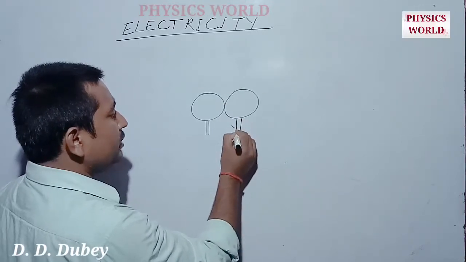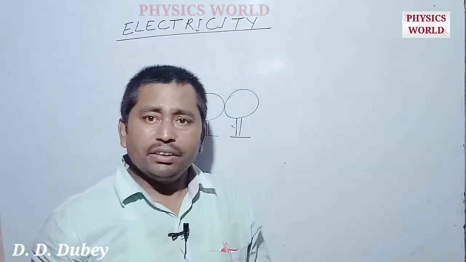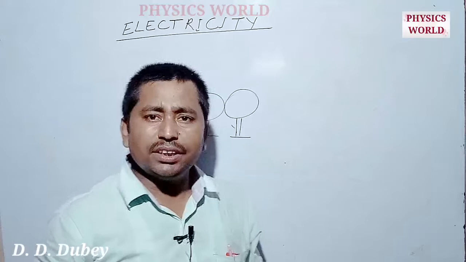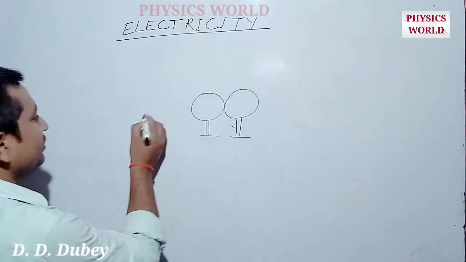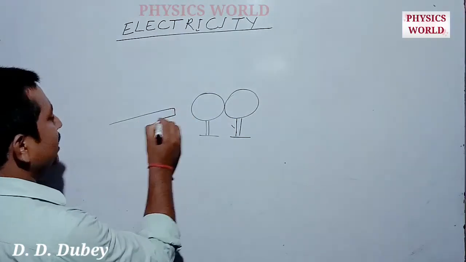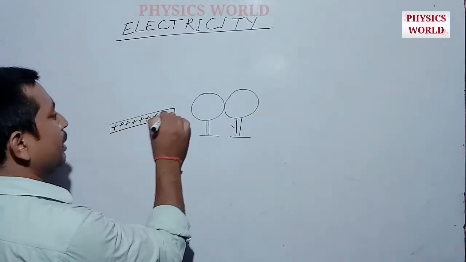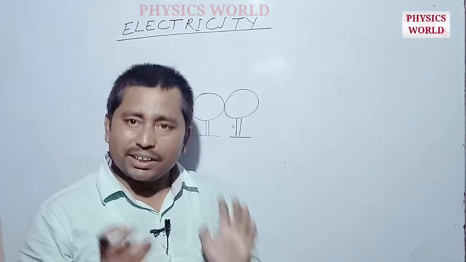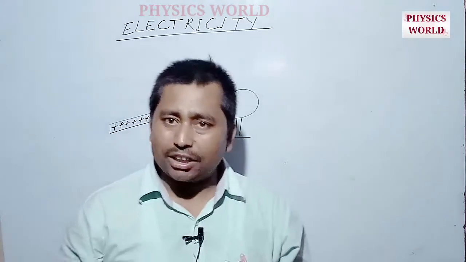Then we place a charged object nearby, suppose a positively charged one. We know that in conductors there are free charge carriers known as electrons.